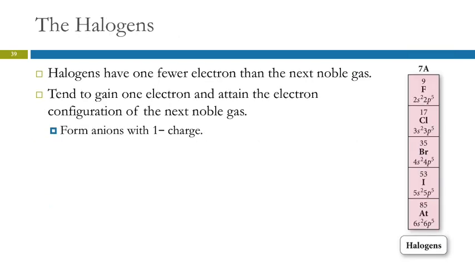The halogens are next to the noble gases on the other side. These have one fewer electron than the nearest noble gas. They're also trying to get that 8 valence electrons to have the same electron configuration as the noble gases. And in order to do that, they need to gain 1 electron. That's not so hard to do, and so they tend to be quite reactive, and they will react to form a -1 ion by gaining 1 electron.